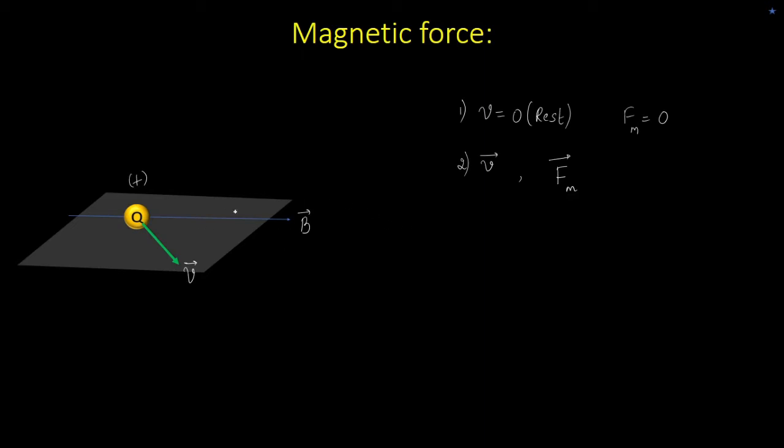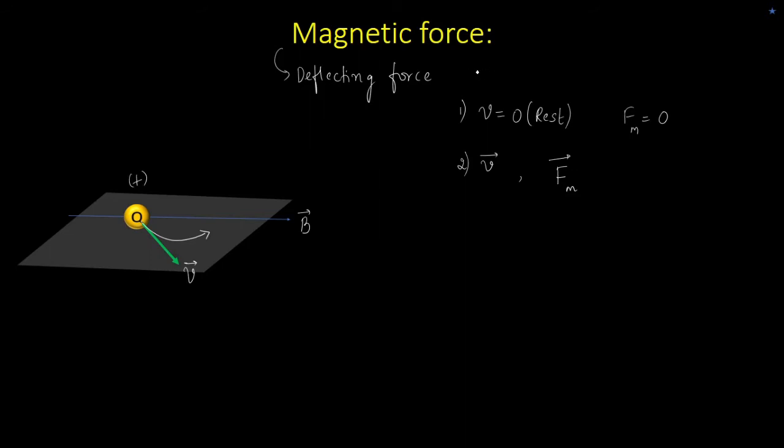So it will start experiencing a force, and this particular force will start deflecting the charge from its initial direction. So there will be a deflection, and this deflecting force is called the magnetic force. The force that is deflecting the charge from its original direction is called the magnetic force.